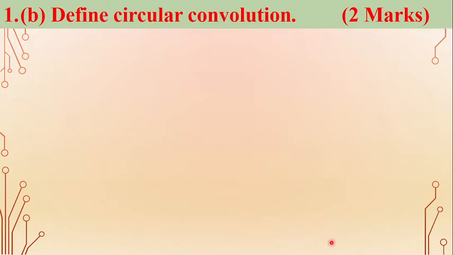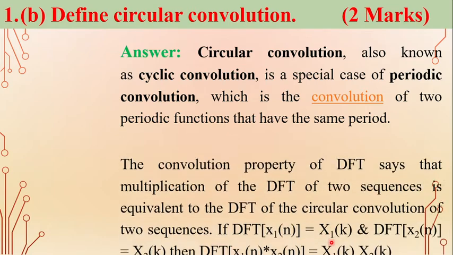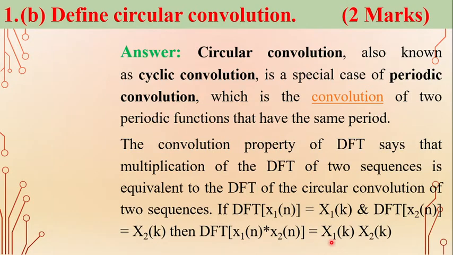Coming to the 1B question: define circular convolution. What is circular convolution? Circular convolution is also known as cyclic convolution, which is a special case of periodic convolution, and which is the convolution of two periodic functions that have the same period, so the two sequences have the same period. The statement of the circular convolution property is: